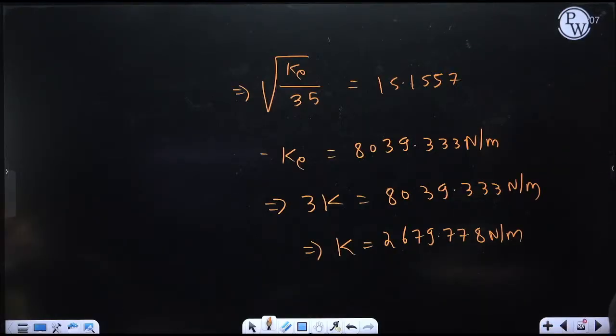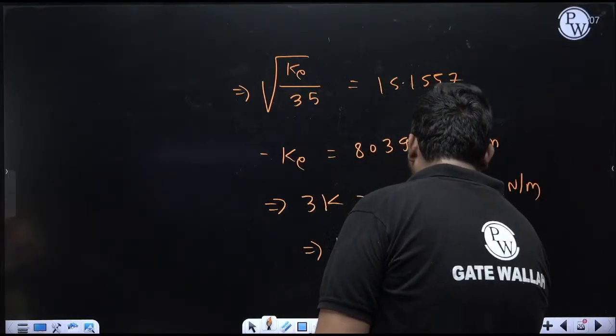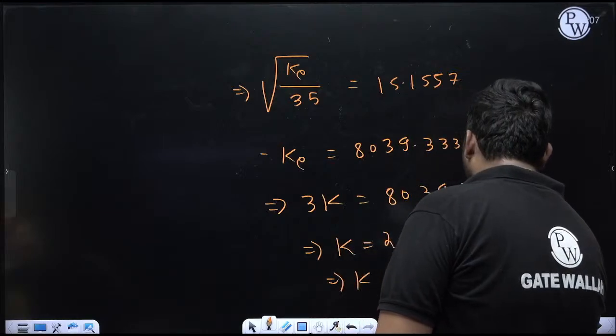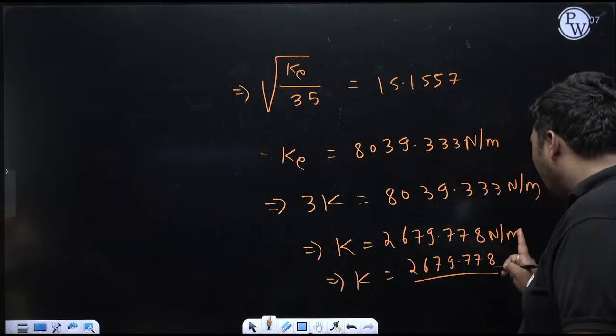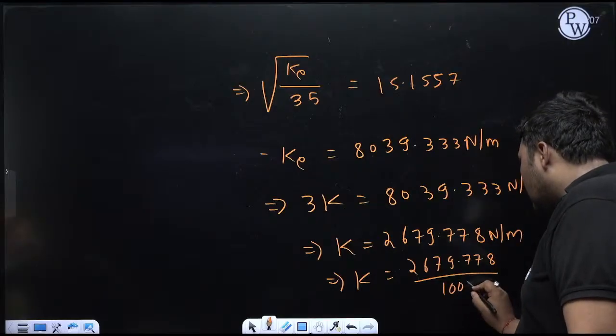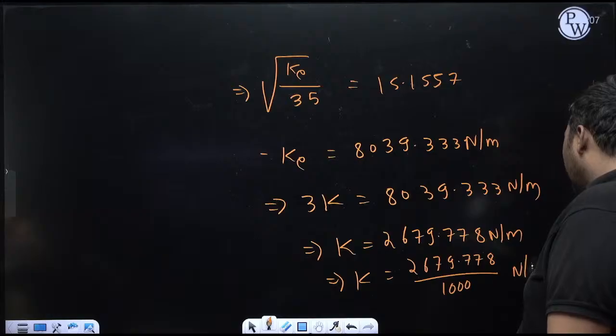Yes. Now it is coming in Newton per meter, but the examiner is asking stiffness in Newton per mm. So K will be 2679.778. Above, Newton is already there. Below is meter, and 1 meter is 1000 mm. So to convert meter to mm, below we multiply by 1000. So this will be the value in Newton per mm.